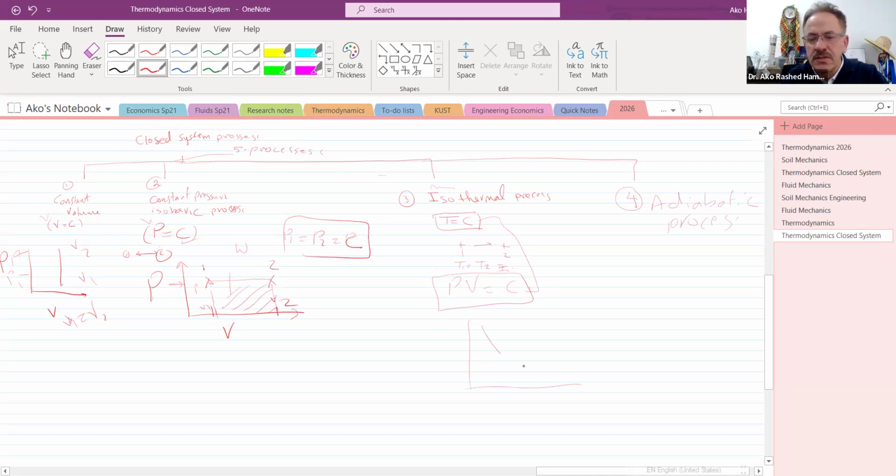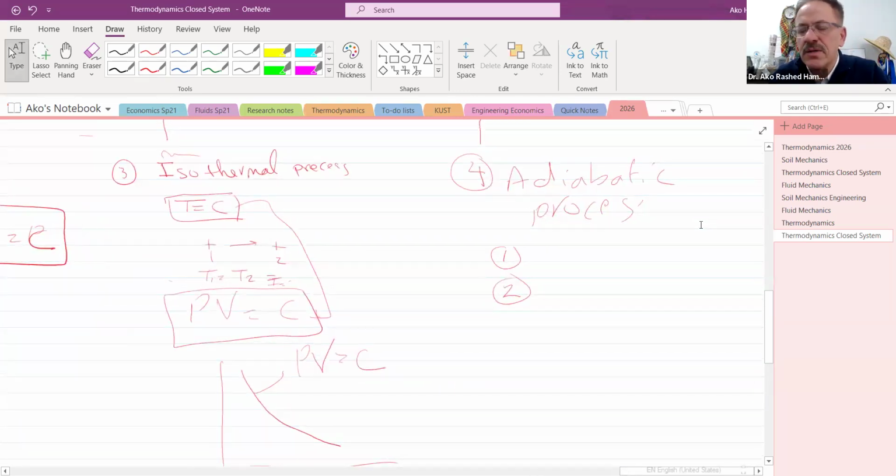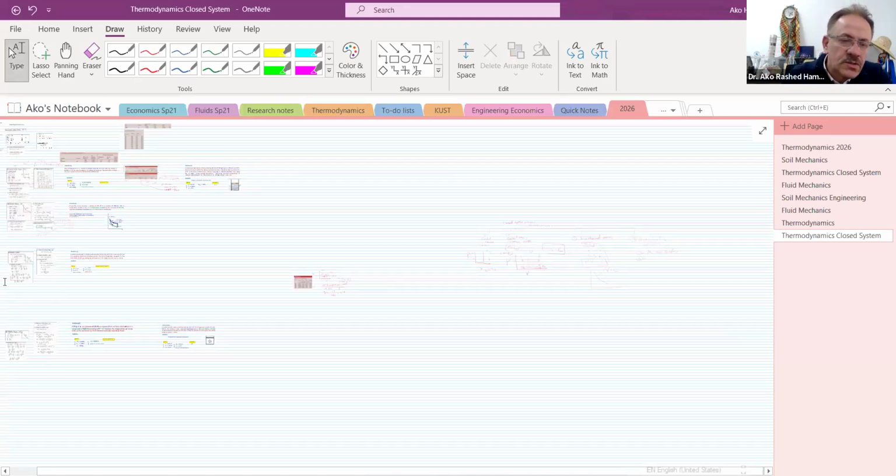Remember, this was like this. The equation of this one is PV is equal to constant. Adiabatic conditions: if you want to recognize which process is adiabatic, there are two conditions to have. There is no heat exchange or transfer. That's the first rule to have an adiabatic process. The second thing we need to know is